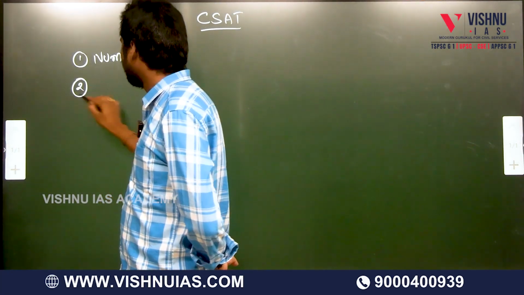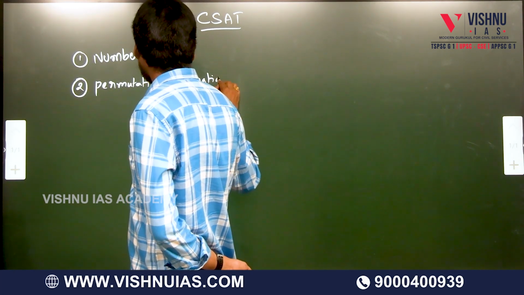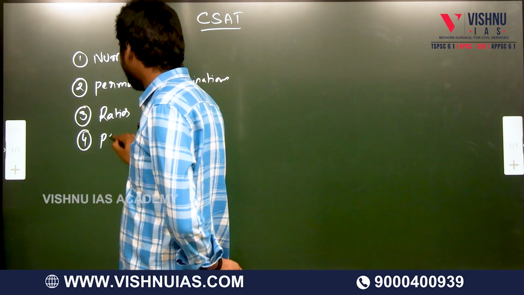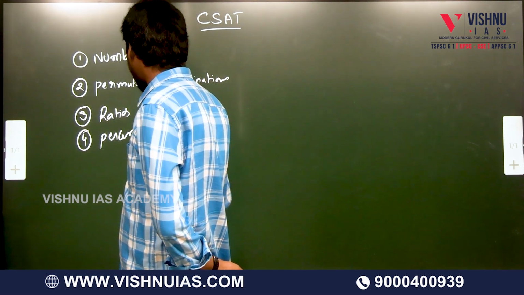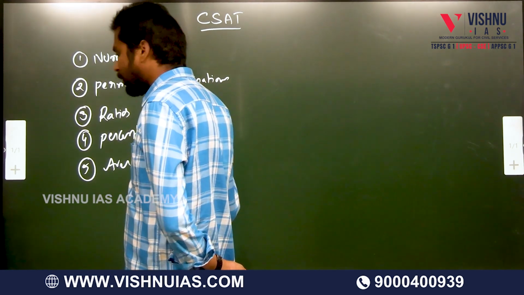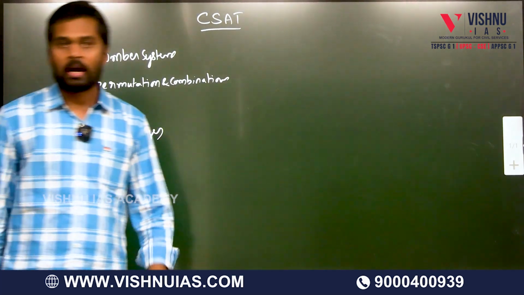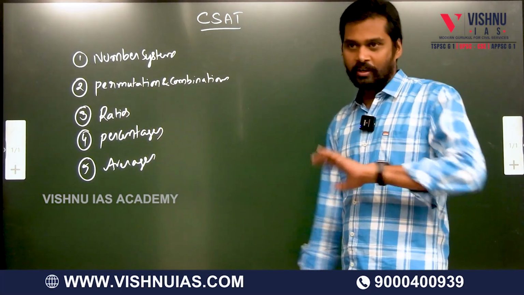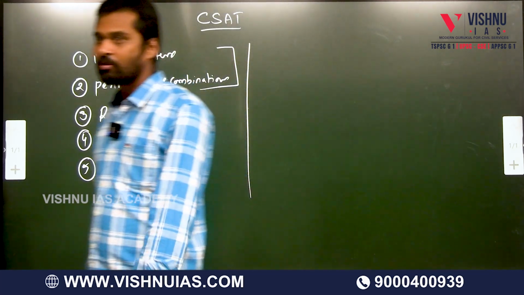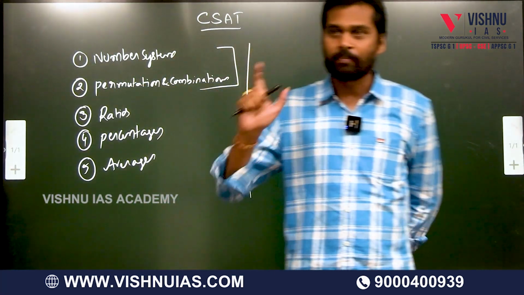And the second one is permutations and combinations. Next, ratios, percentages, and averages. I'm not giving you all the topics because you have hardly 20 days to go. So especially these two topics, number systems and permutations and combinations, are the most important topics. These two, the first one and the second one, are the most important.